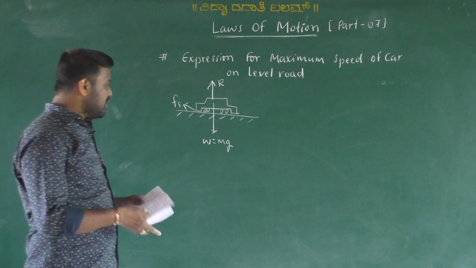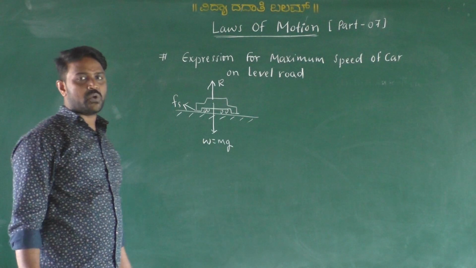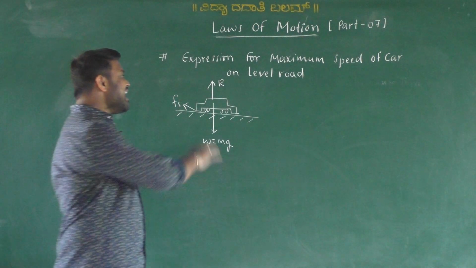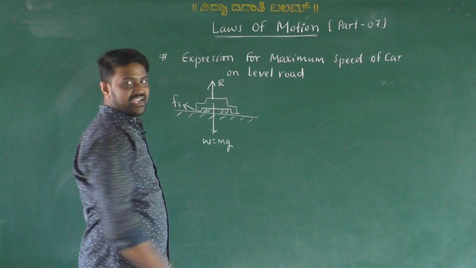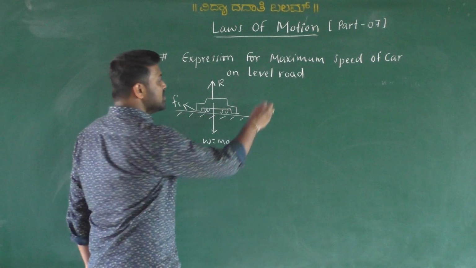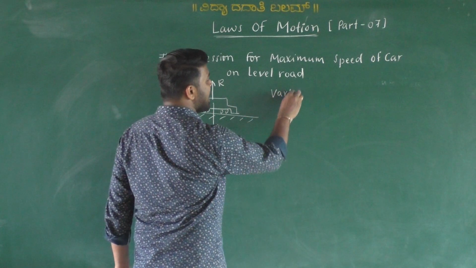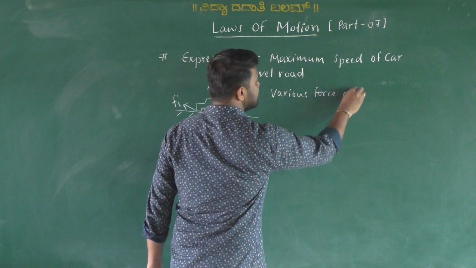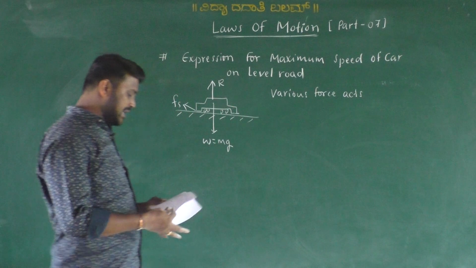When a car of mass m is on a flat road, at rest and not yet in motion, various forces act here. What kind of forces act?